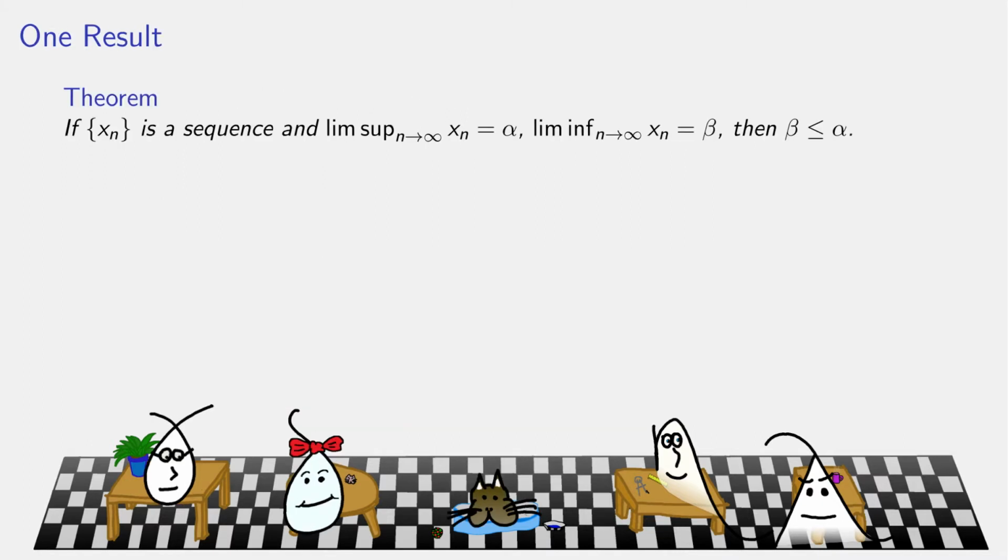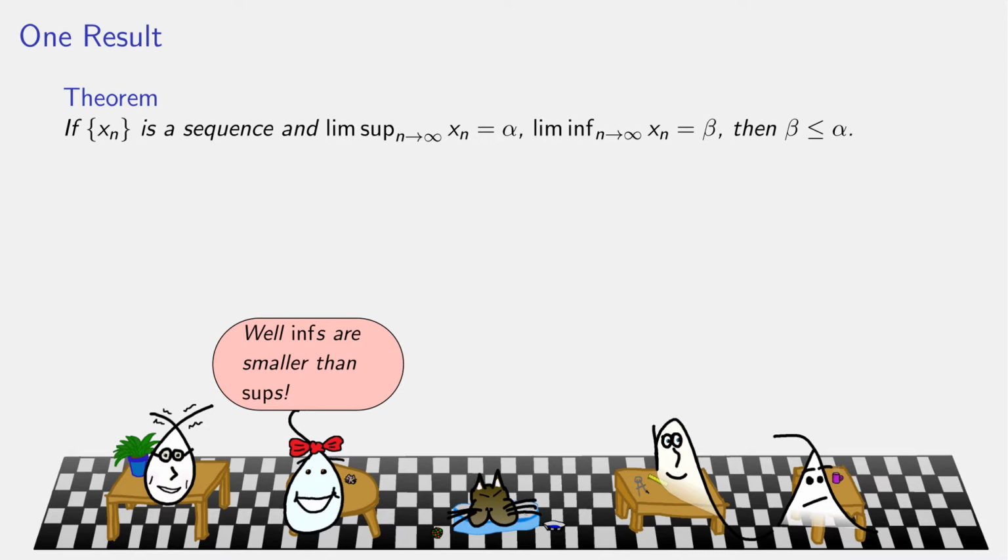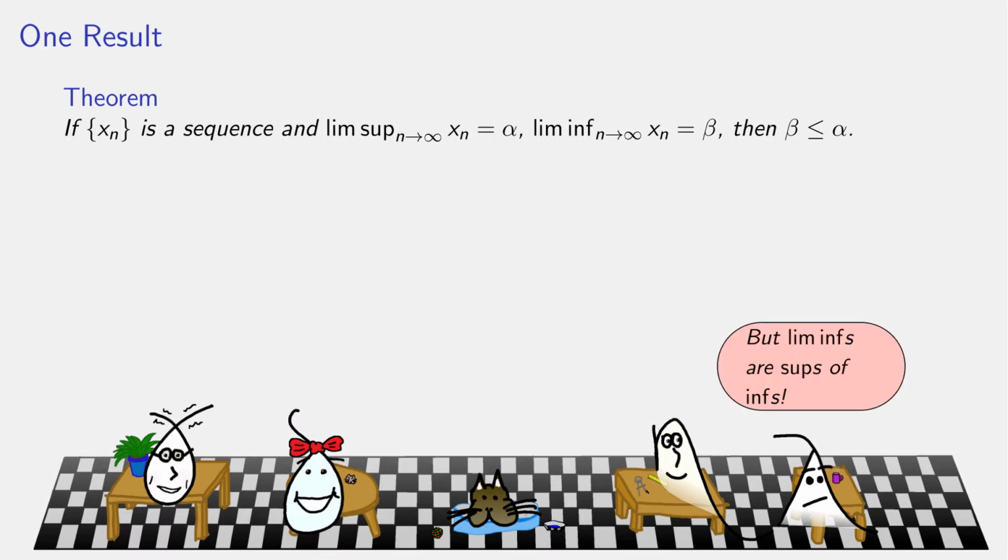So here is our first theorem about these convoluted disasters. If xn is a sequence, and I have a LimSup, remember that is the infimum of the sequence of the suprema, which is alpha, and the LimInf, that's the supremum of the sequence of the infimums, call that beta. Beta is less than or equal to alpha. And yes, infs in general are smaller than sups, so we would expect beta to be less than or equal to alpha. But remember that beta is the supremum of an infimum sequence, and alpha is the infimum of a bunch of suprema. So how does that make those two things play off on each other? We have to figure it out.